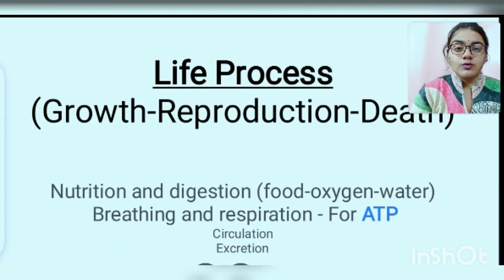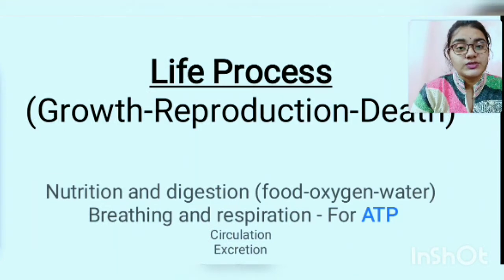First of all we have to know how we can distinguish between a living object and a non-living object. What are the unique features which make a living object living? Here you can see that life processes happen within the living object, that is growth, reproduction and death. These three phenomena happen inside living organisms.